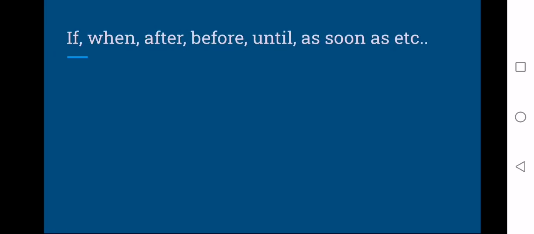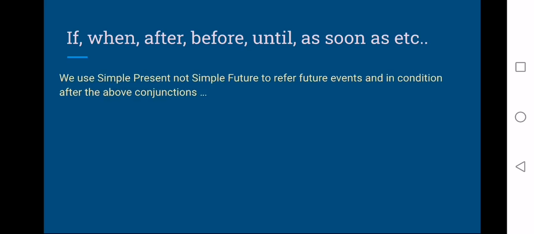Now, there is one common error in simple present tense. You see these words: if, when, after, before, until, as soon as. We use simple present tense, not simple future, to refer to future events and in conditions after the above conjunctions.